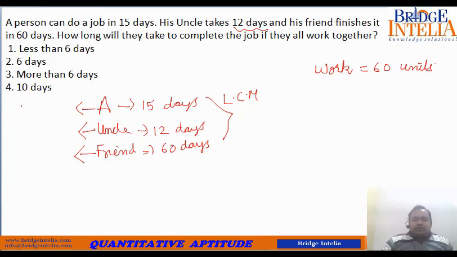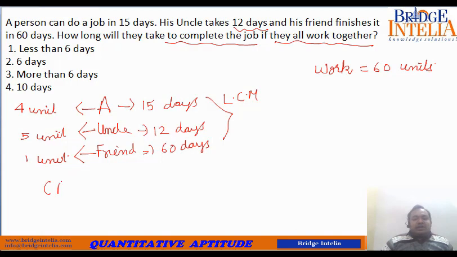So A's output is 4 units per day. Similarly, uncle's output is 12 days, 60 units, so in one day he must be doing 5 units of work. Applying the same logic on the friend, 60 days, 60 units, so his per day work is 1 unit. What is the question? How long will they take to complete the job if they all work together?